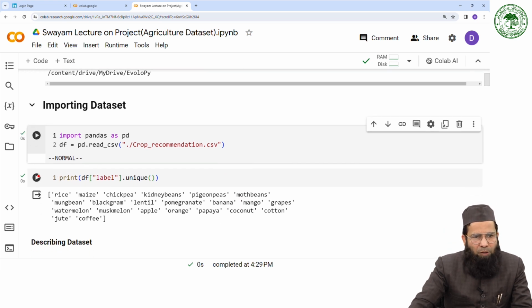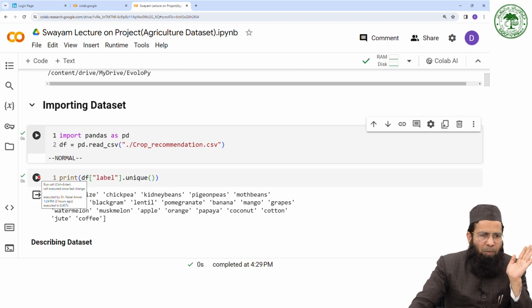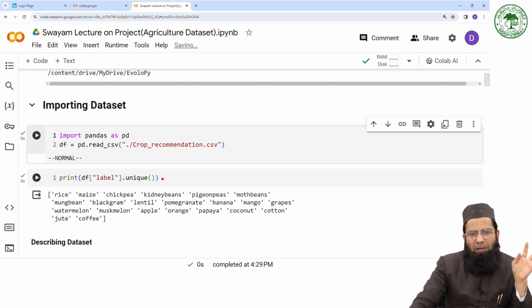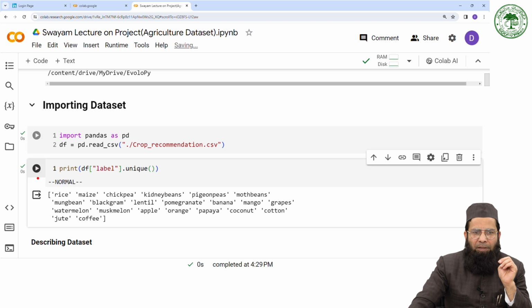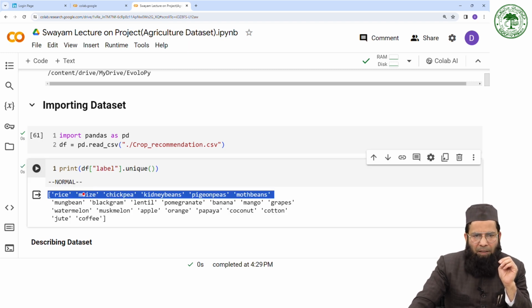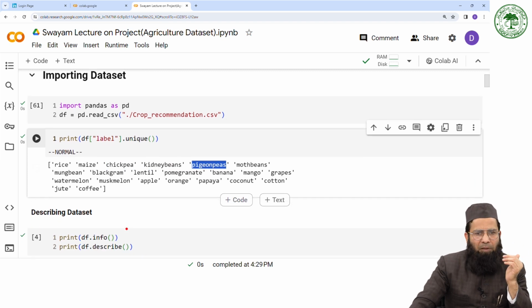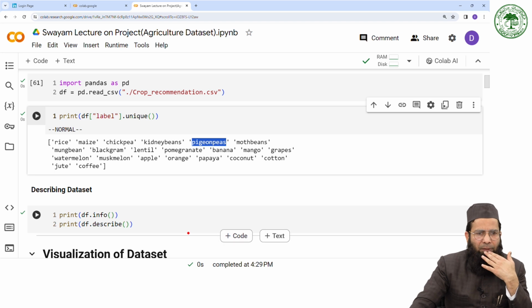Here I am trying to find the unique labels, meaning what categories I have in the dependent variable, or you could say the outcome. So these are the different categories.